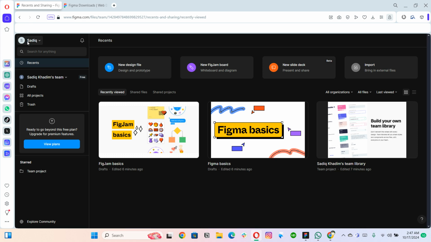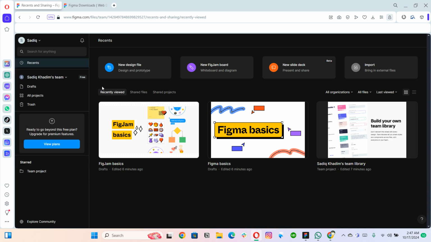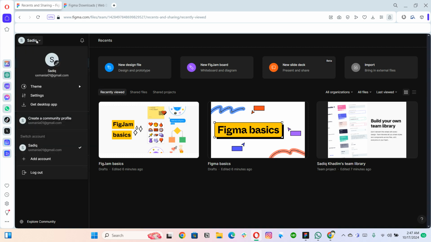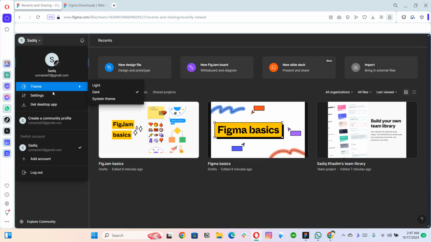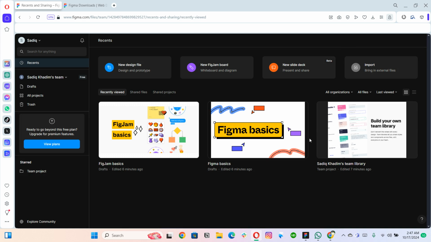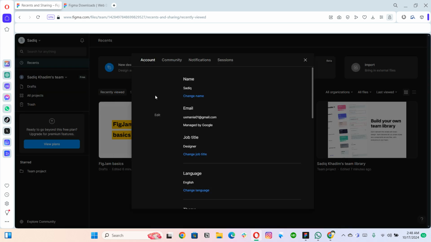Here you can see my name, that is my profile. From here I can switch the theme. Either you work with light mode or dark mode, whatever you want to use, it will work for you. I'm using the system theme, and I majorly work with dark mode, but it depends as well. Then right at the bottom, you have an option of getting the desktop app right from here as well. Then you have an option of settings.